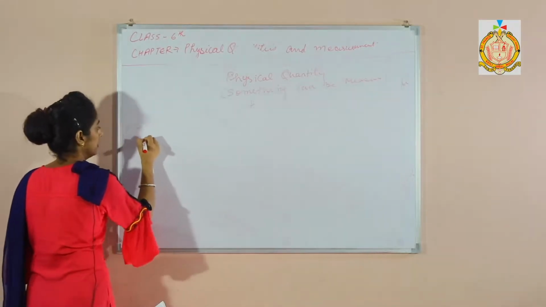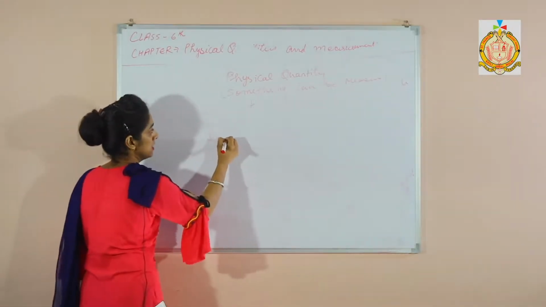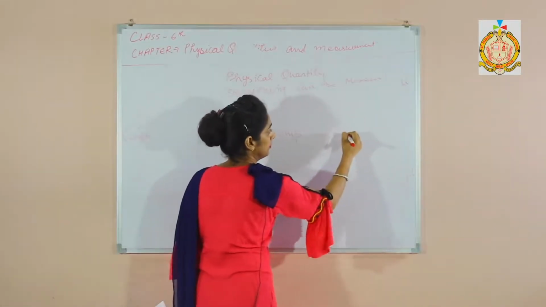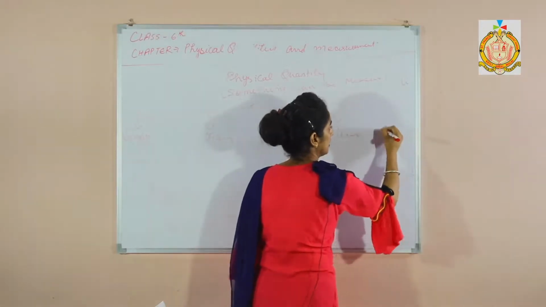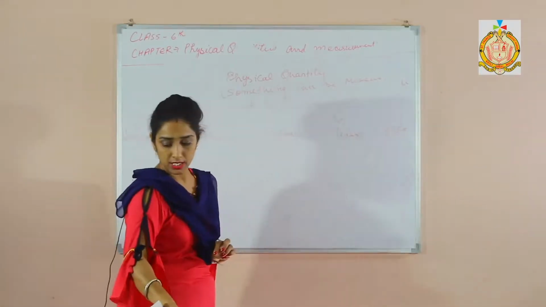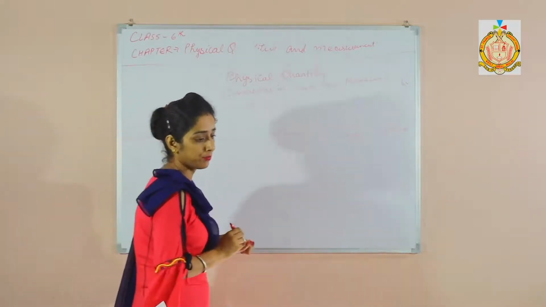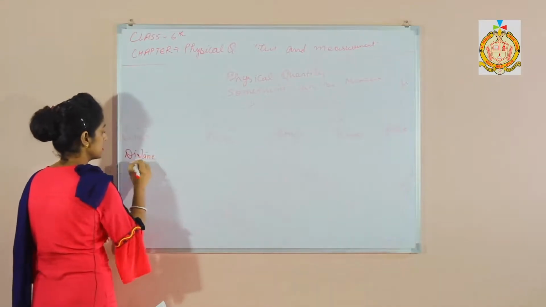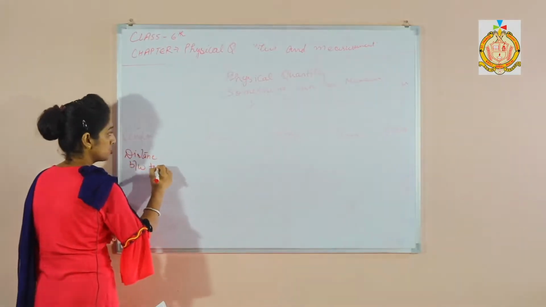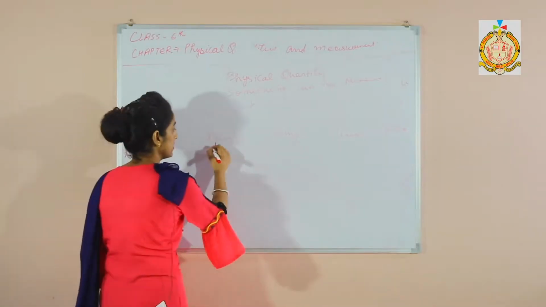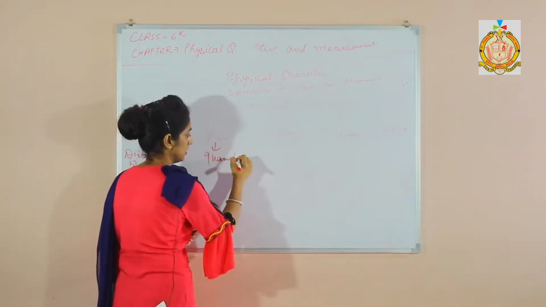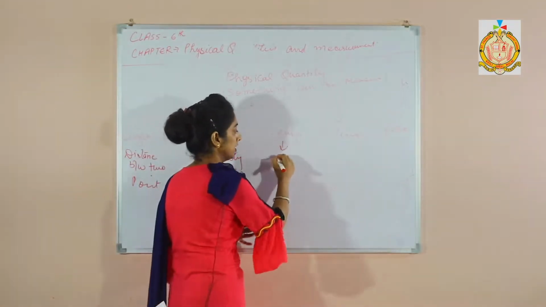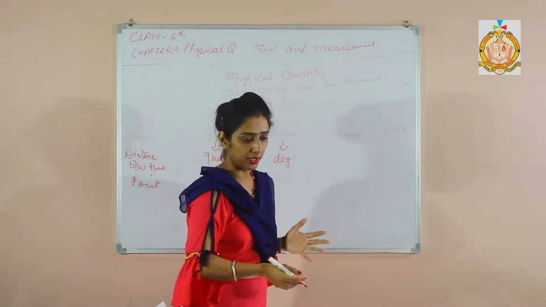Length, mass, temperature, time, and area, right? And what is length? That is the distance between 2 points. What is mass? Quantity of matter in an object. What is temperature? Degree of hotness